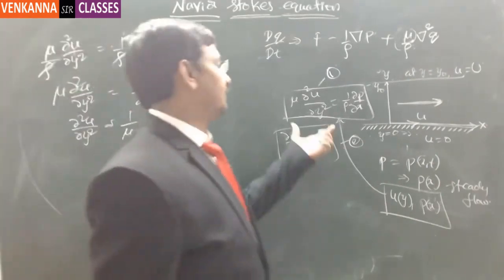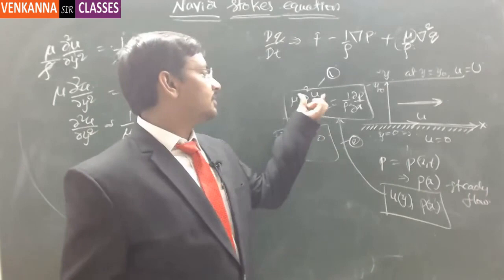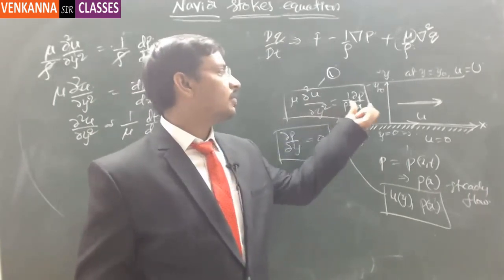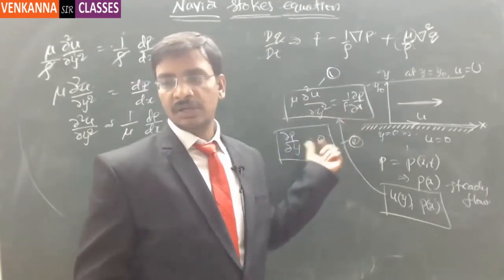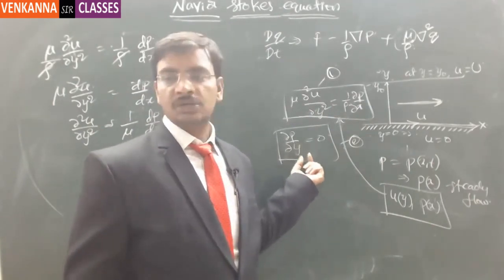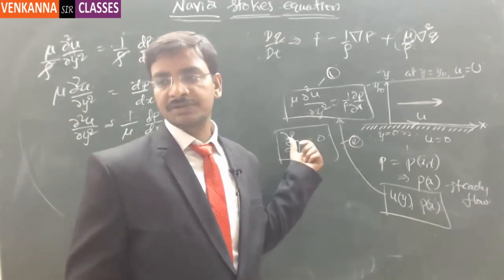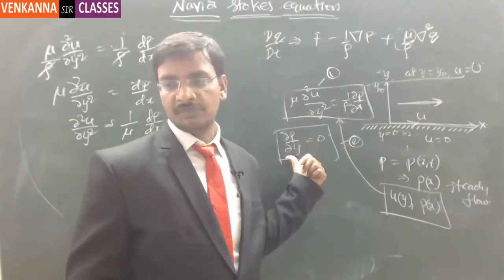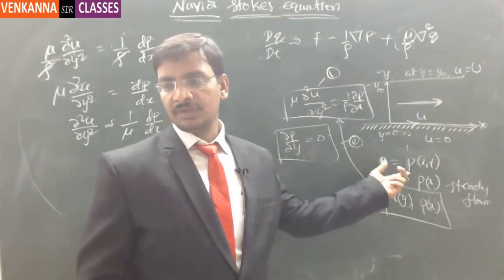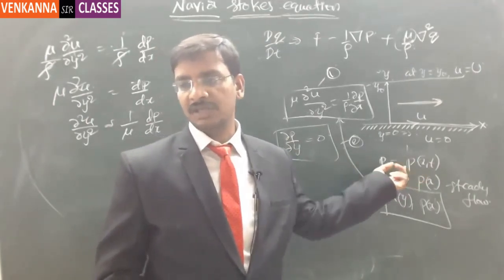See this, here we have got two different equations. One equation is mu times dou square u by dou y square is equal to 1 by rho times dou p by dou x. Now here dou p by dou y equal to 0, which means the derivative with respect to y being 0, it can be a function of x alone, or which is independent of y. So x and t. So it is independent of y. That means it may be a function of x or it may be a function of t.